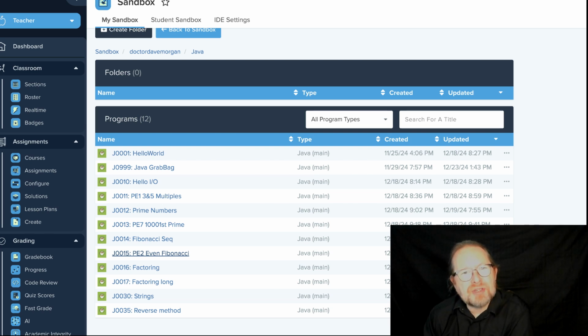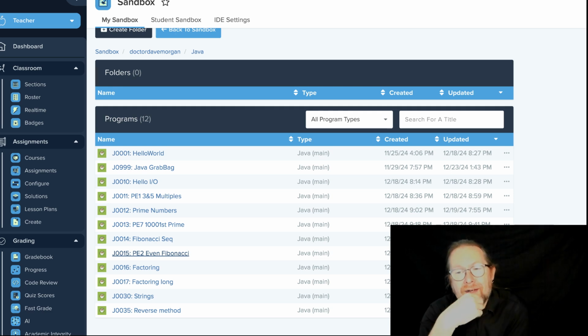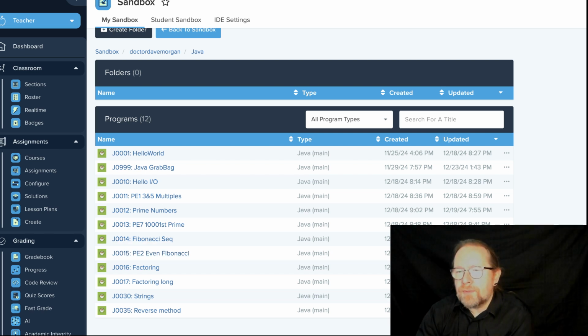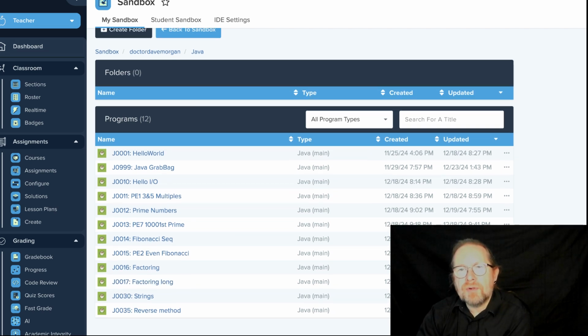Just have some kind of method for naming your files that you understand, so that by the end of this semester, when you've got maybe 50 programs, you can go and find the one you need. So that's the method I use. The J is for Java, the number is just so that they go in order, and I've already got a dozen or so programs written for the class.